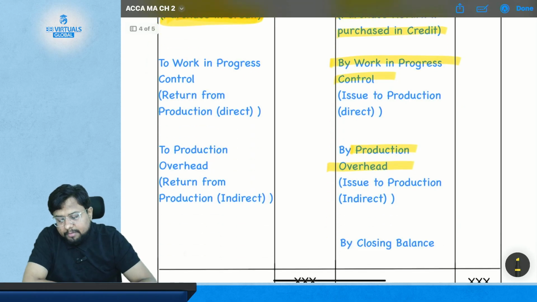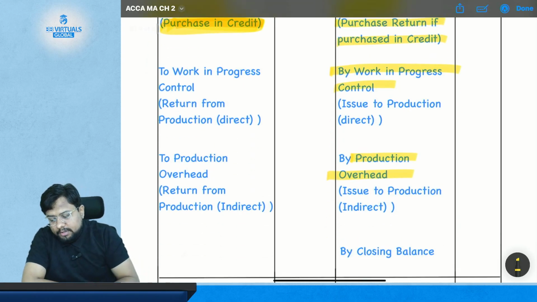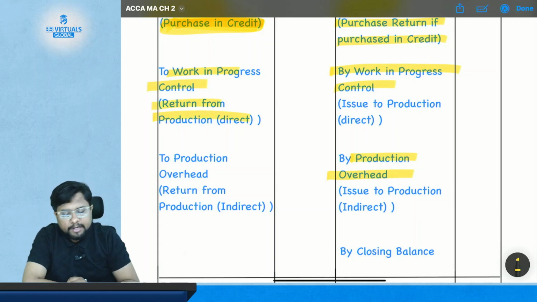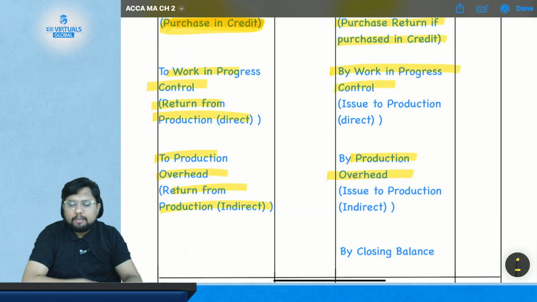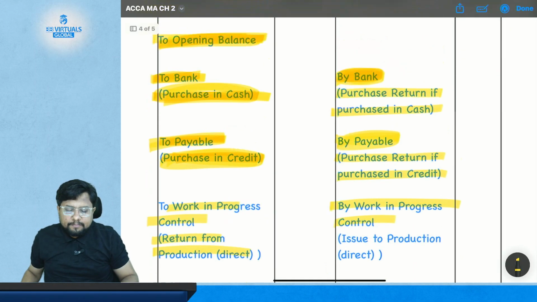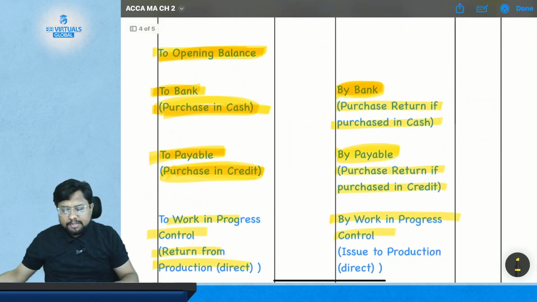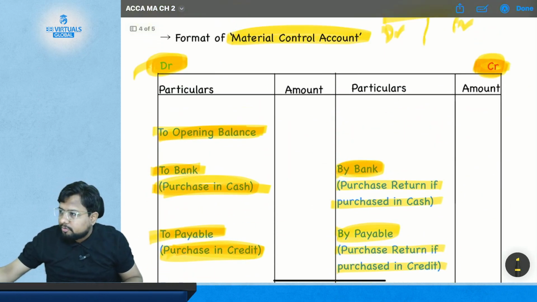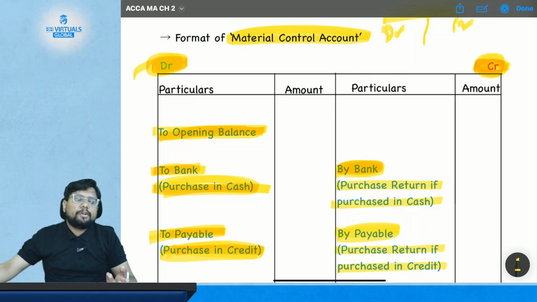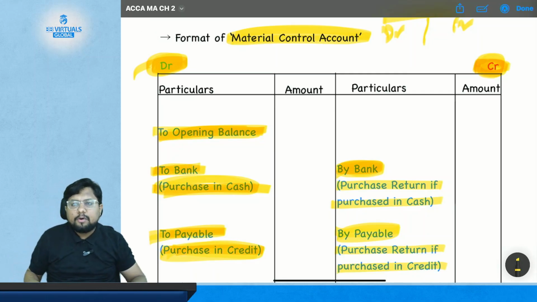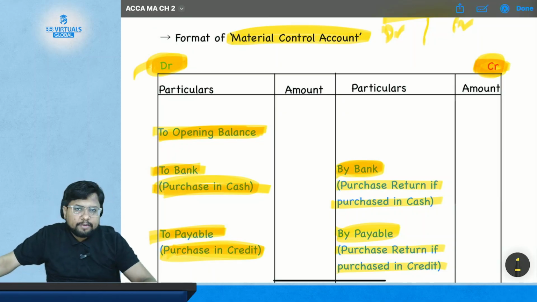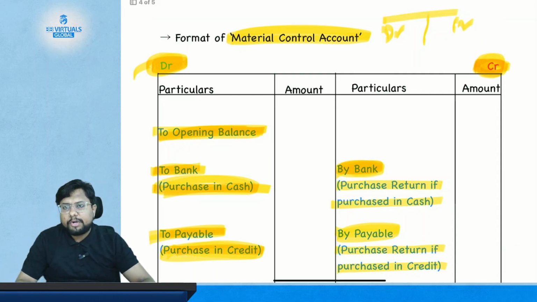And if you have returned back your goods from the WIP, then WIP will get credited and material control account will get debited, and in the same way in case of indirect material. So whatever entries we have studied in the board notes and in these notes just need to be placed here and it will form your material control account. We will also revise the material control account in the next class in detail before completing this chapter, so that we are able to solve all those types of questions which require the preparation of a material control account.